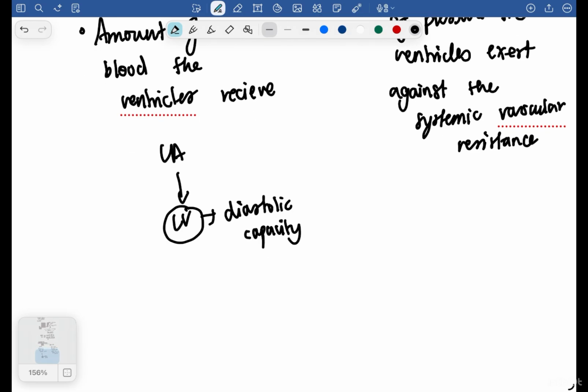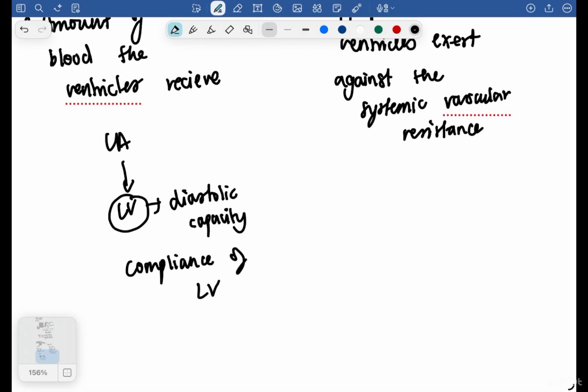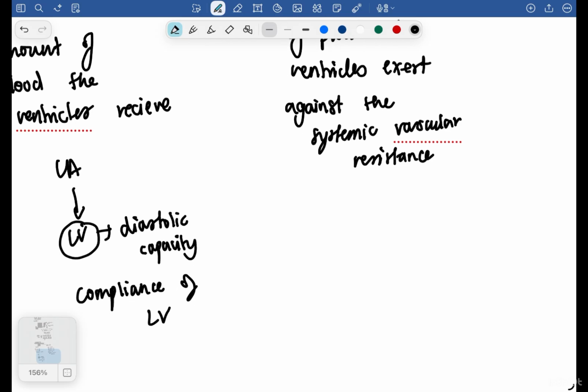So it says about the compliance of the left ventricle. Whereas afterload is when the left ventricle has now gotten blood, it has to do systole, it has to contract.